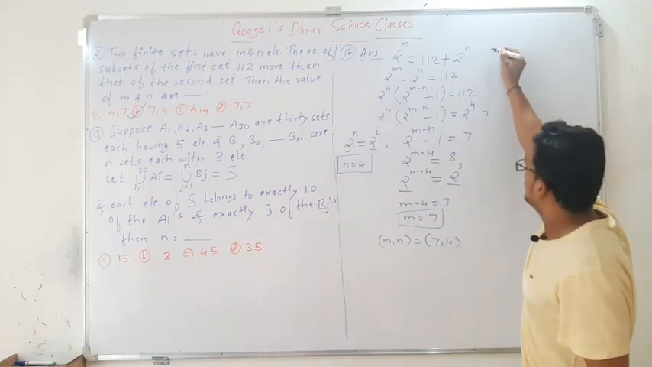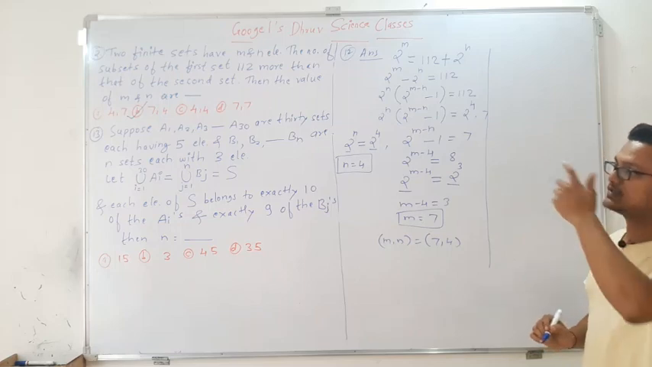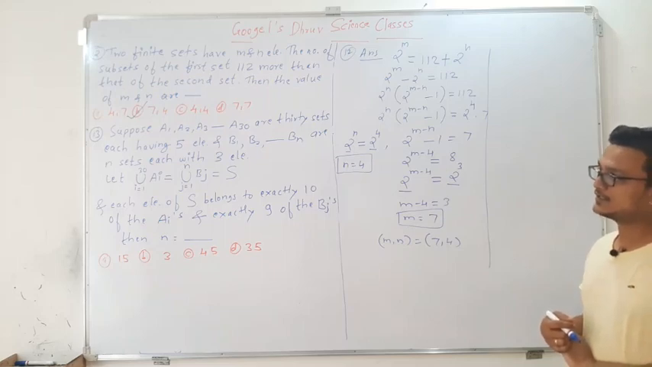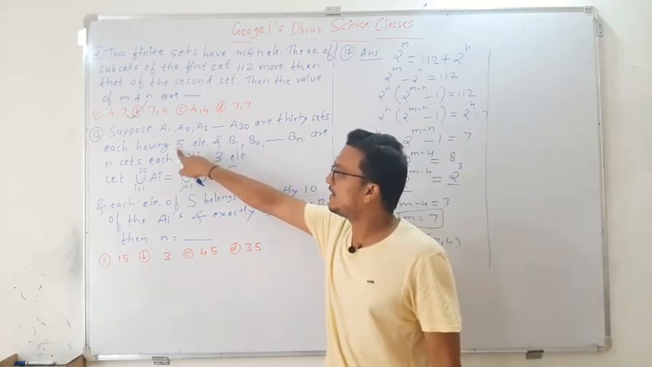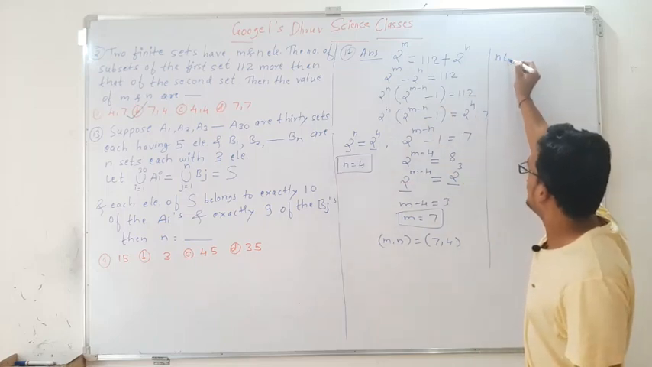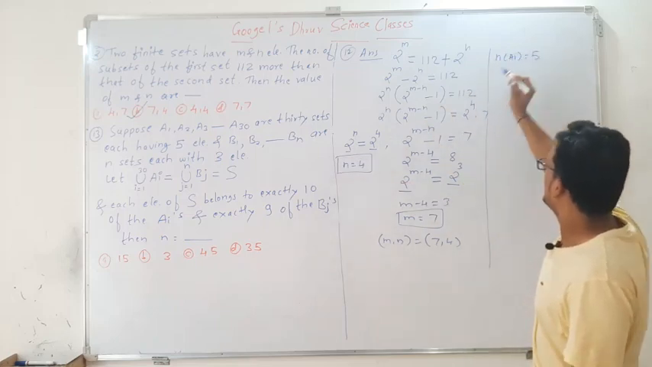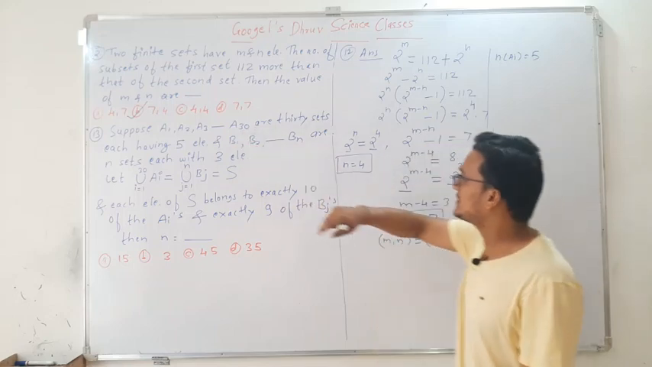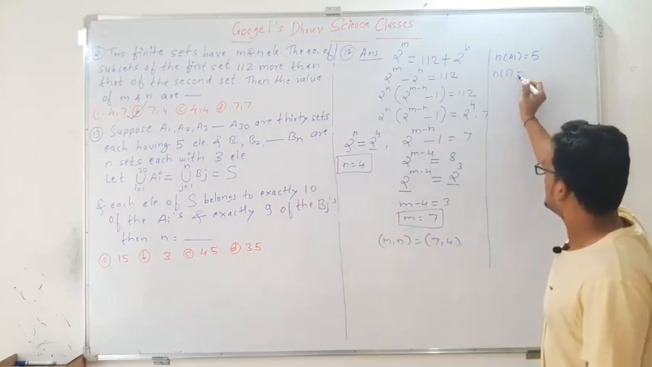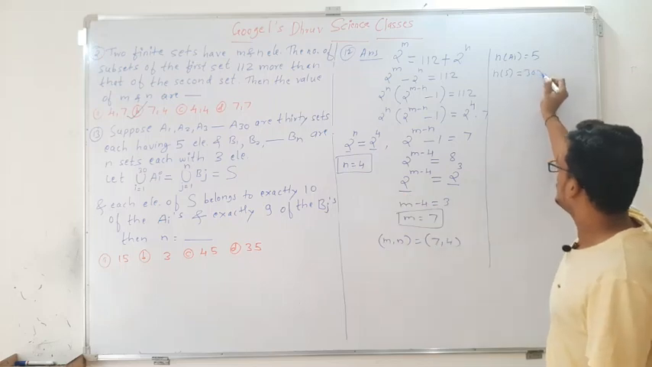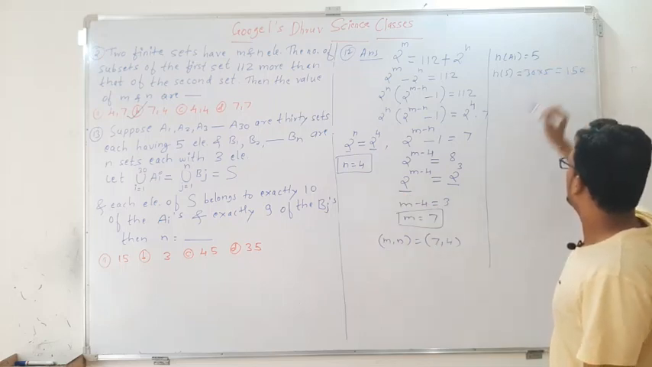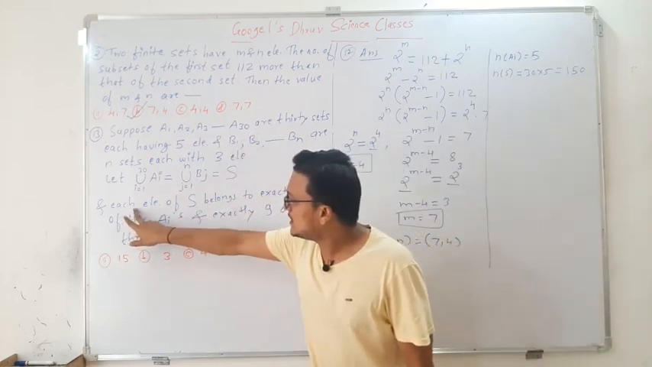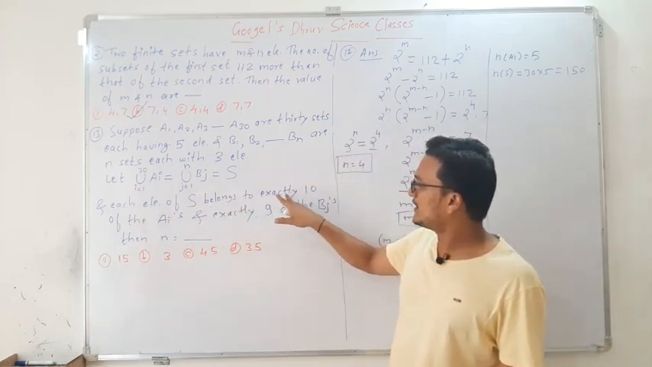This is a little bit confusing question. First, they have given that there are 30 sets, and each set has 5 elements. So write here n of Ai is 5, because each set has 5 elements. But total 30 sets, so n of S is 30 into 5, which is 150.